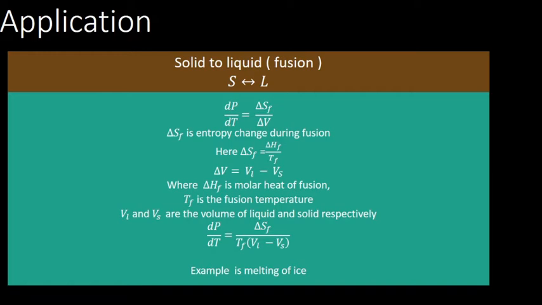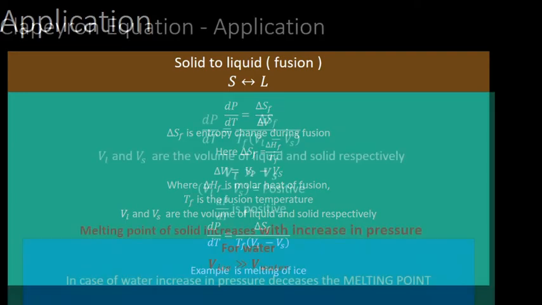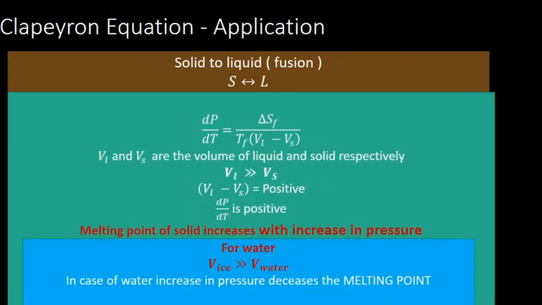So when we substitute these into the first expression, dP by dT equals delta S_F by delta V, what we get is dP divided by dT equals delta S_F divided by T_F into (V_L minus V_S). Now we know that for most normal solids, the volume of the liquid state is greater than the volume of the solid state.